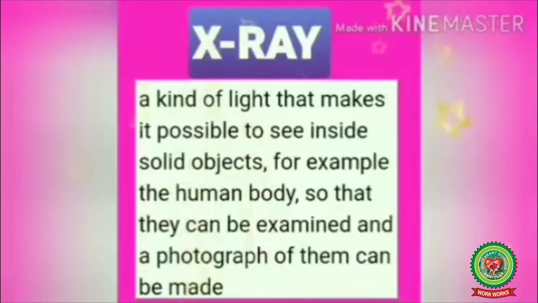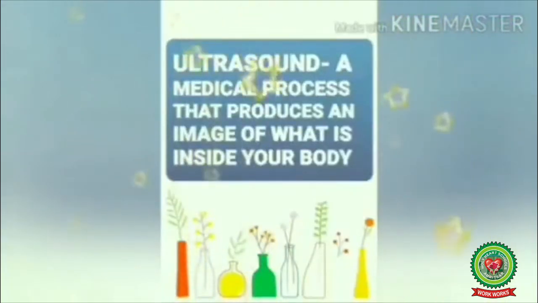X-ray means a kind of light that makes it possible to see inside solid objects, for example, the human body, so that they can be examined and a photograph of them can be made. Ultrasound means a medical process that produces an image of what is inside your body.